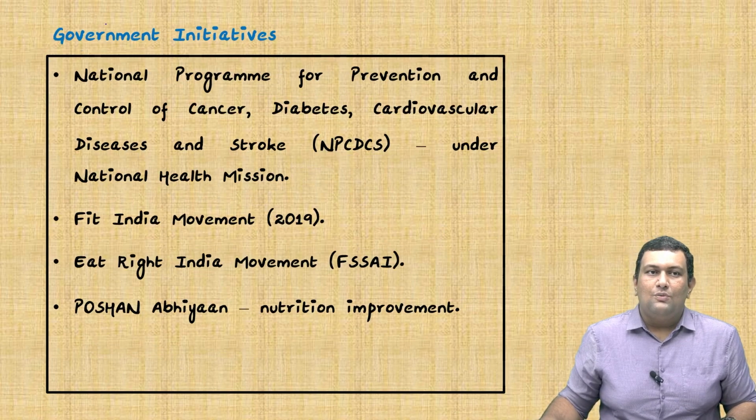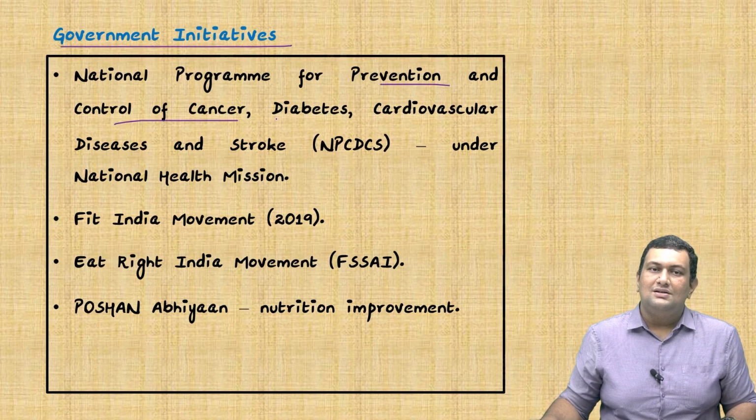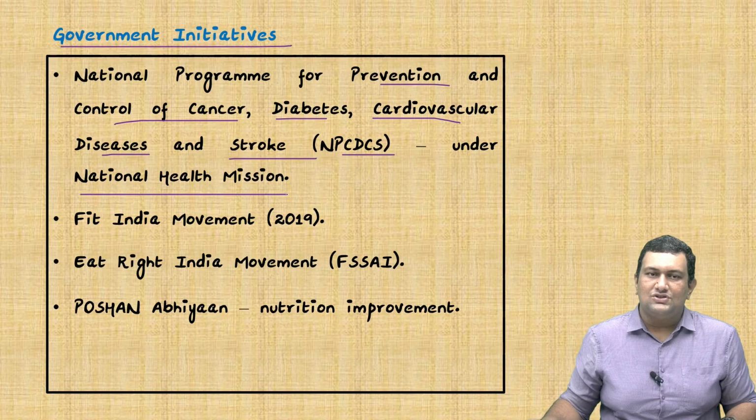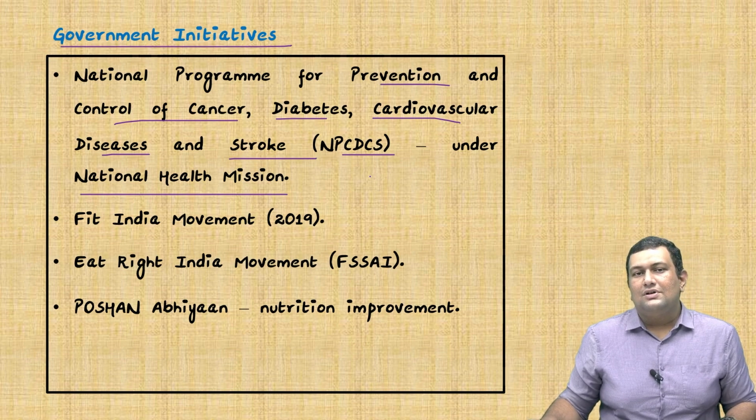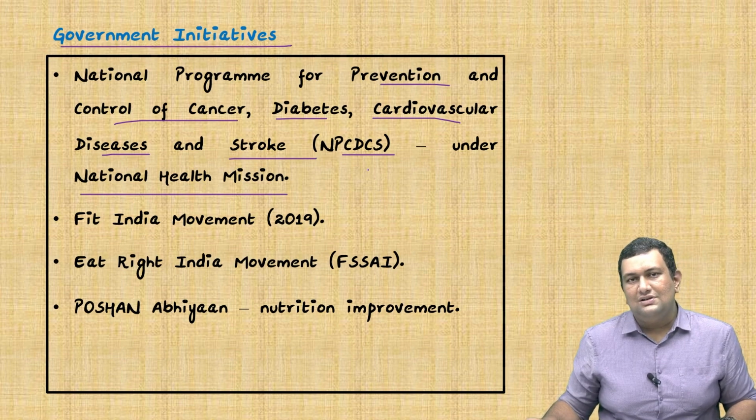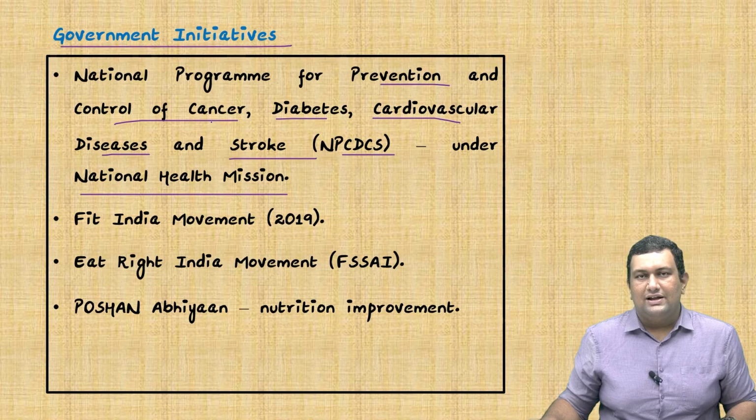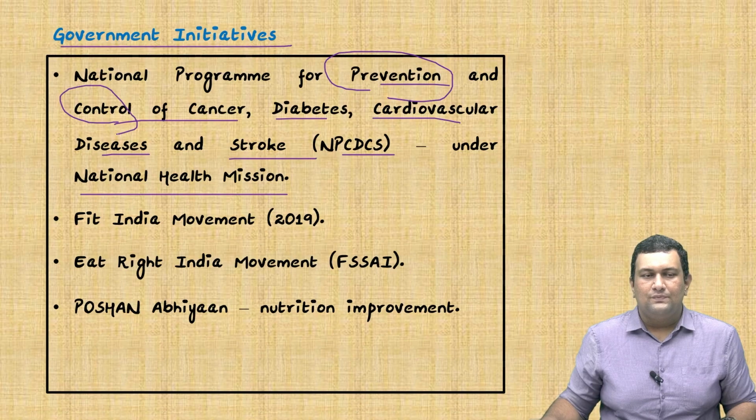Now we will see the government measures in tackling these NCDs. First one is the National Program for Prevention and Control of Cancer, Diabetes, Cardiovascular Diseases and Stroke, that is NPCDCS, under the National Health Mission. This you can consider as an umbrella mission for controlling these NCDs. And one important point is it aims for both prevention as well as control.